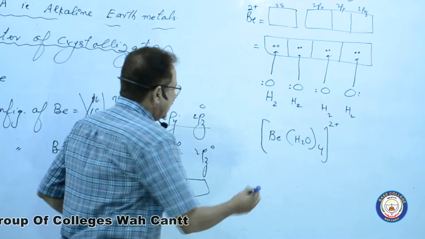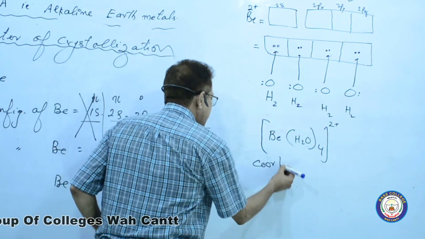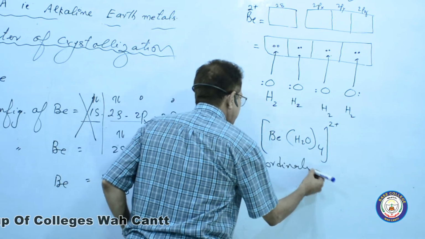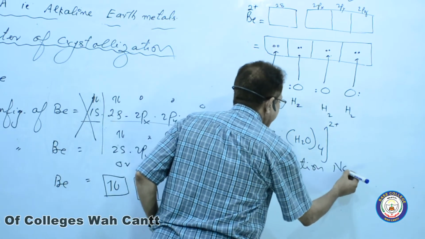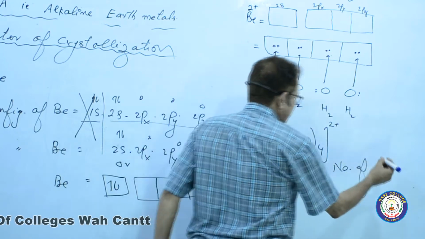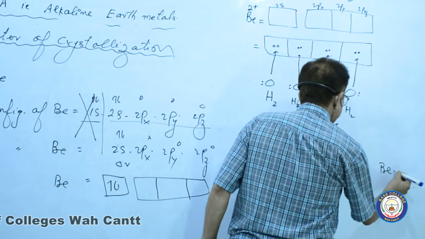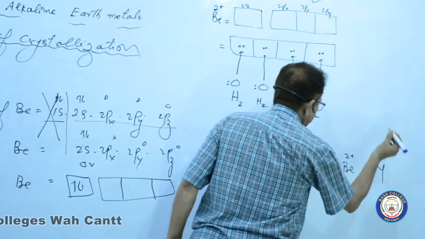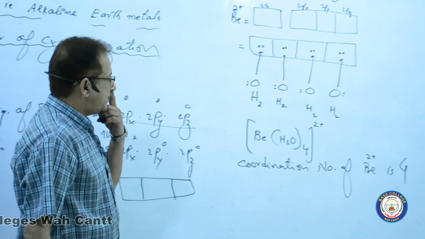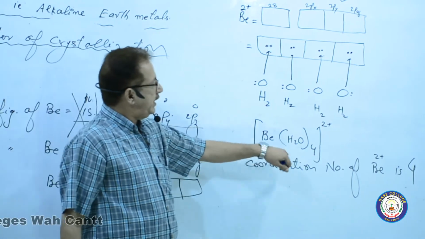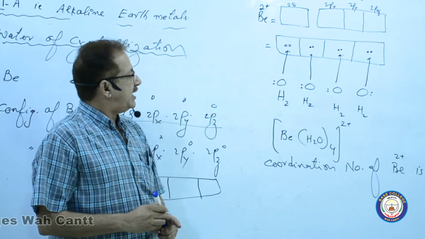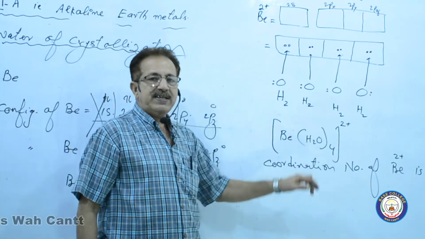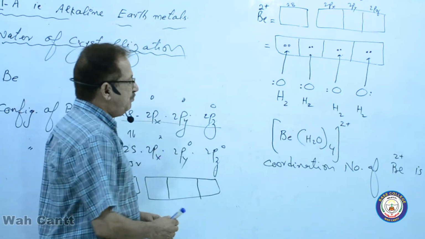It means the coordination number of beryllium 2 positive is 4, as shown here. That's why there are 4 water of crystallization along with beryllium.